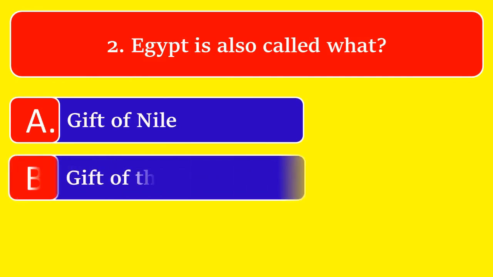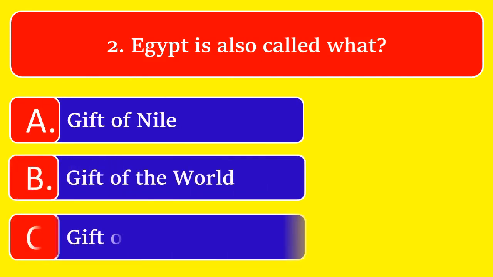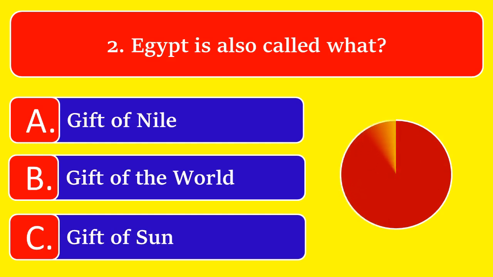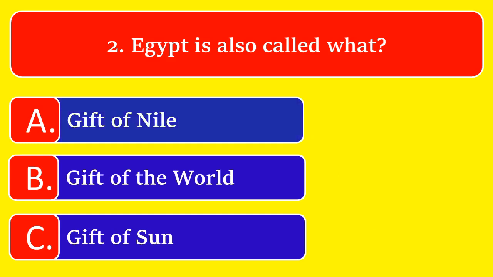Egypt is also called what? Option A. Gift of Nile, option B. Gift of the world, or option C. Gift of sun. The great answer is Gift of Nile.